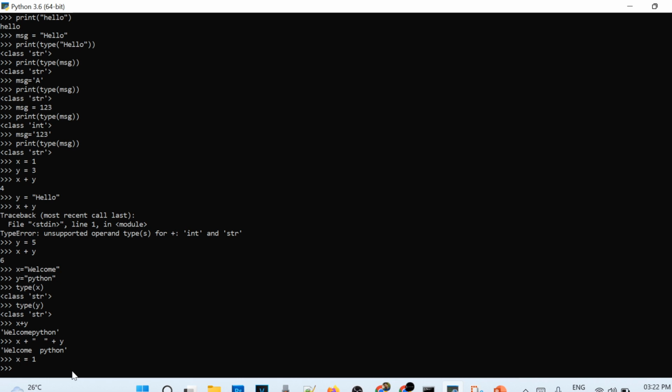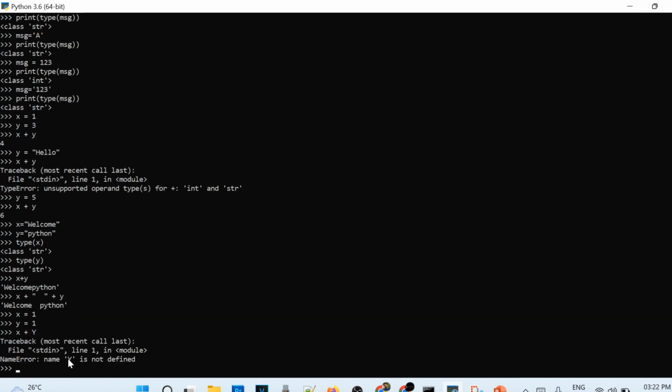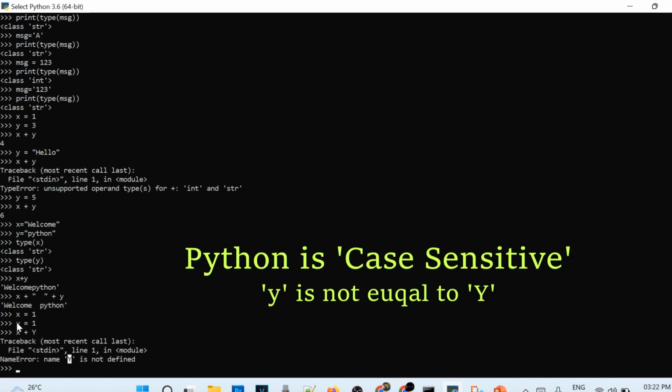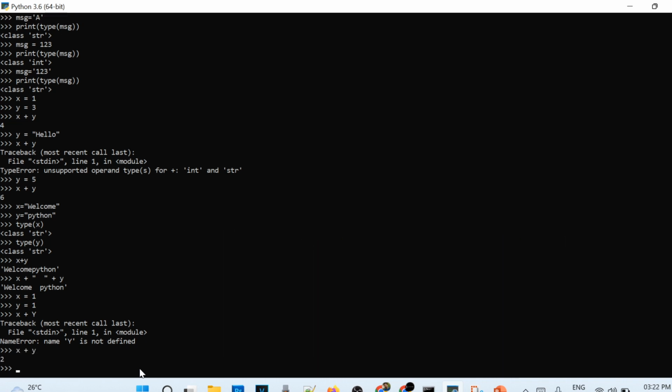If I again change the variables, put x equal to 1 and y equal to 1, and do x plus y, what should be the output? Oh, it's giving the error. Why? Because Python is a case sensitive language. If you have initialized small y or lowercase y, then you cannot use or replace it with capital Y. It should be case sensitive.